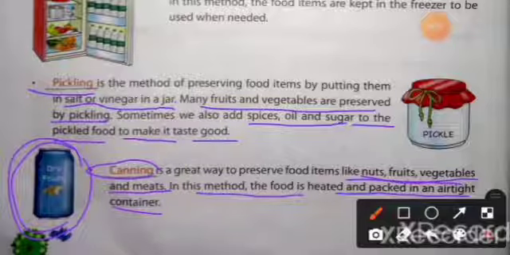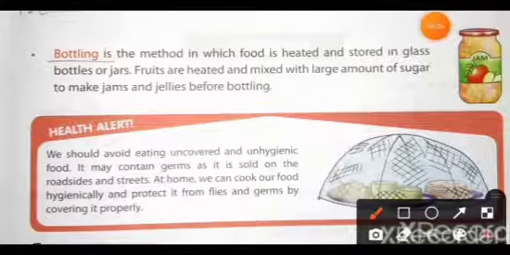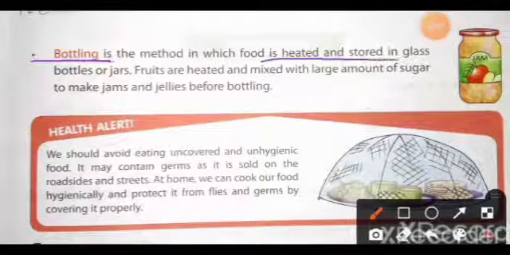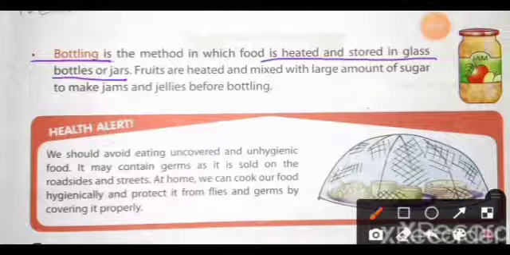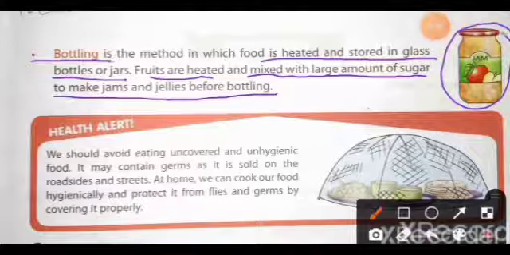Okay. Now the next method is bottling. Bottling is the method in which food is heated and stored in a glass bottle or jars. Fruits are heated and mixed with a large amount of sugar to make jams and jellies before bottling. This is the bottling method. In this method, we keep the fruits and vegetables in a glass jar or bottles by making them into jam or jellies.